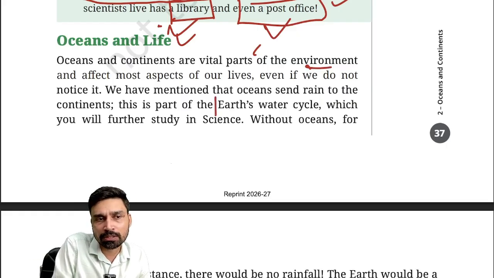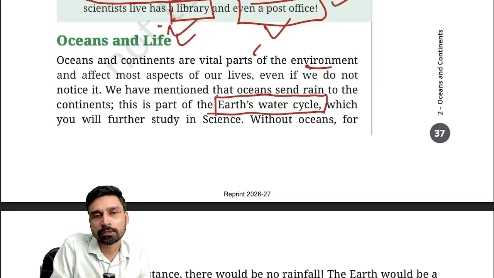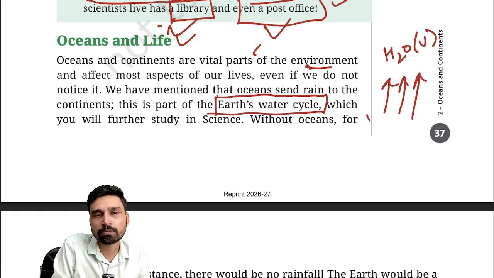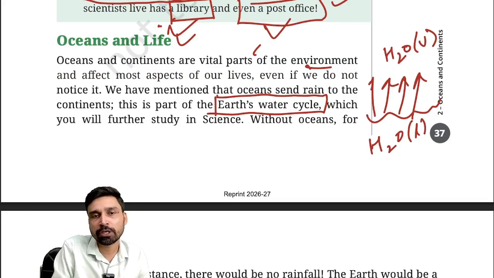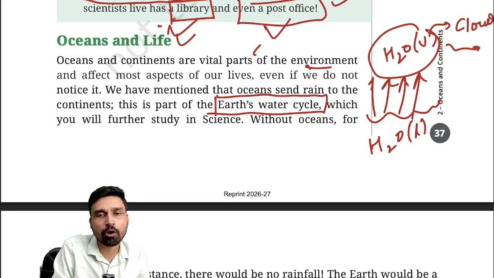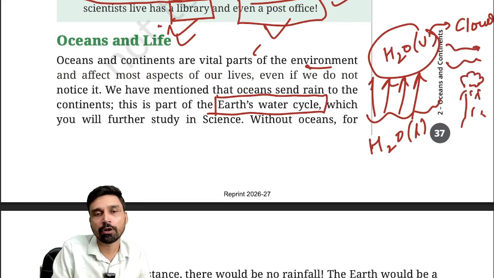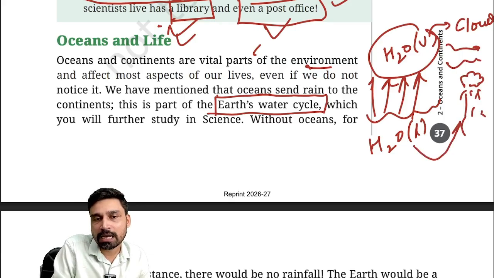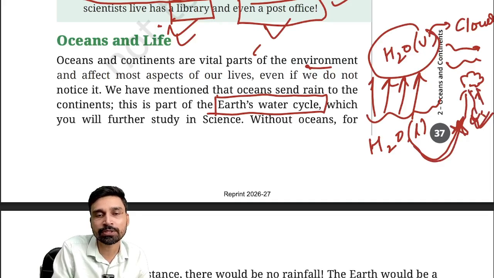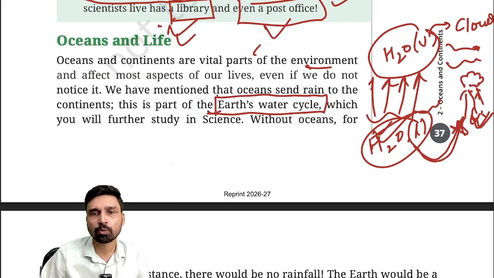For example, Earth's water cycle. The water cycle refers to the loss of water in the form of evaporation. So water converts from liquid to vapor form. Suppose this is the water in the ocean, in liquid form. Due to heating, it evaporates and converts into vapor form. This vapor then condenses to form clouds, and these clouds keep moving all across the earth. When they come over the continental land masses, they can cause rainfall. So in effect, there is a transfer of water from the ocean to land. The rain that we receive on the continental land masses might have originated over the ocean itself. So that's why it plays a very important role in the Earth's water cycle.